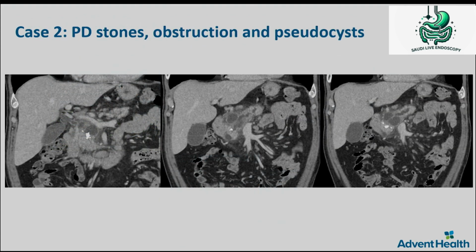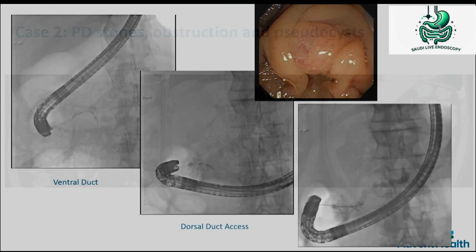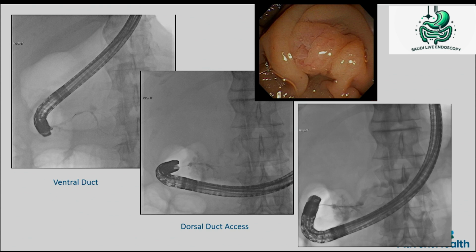And now going further, other complications. Pancreatic duct stone obstruction can lead to pseudocysts. When these are smaller cysts, they may not be drainable transmurally. In those cases, you have to do an ERCP, remove the stone, or dilate the stricture, and put a stent in there.